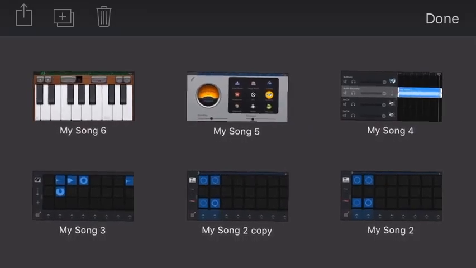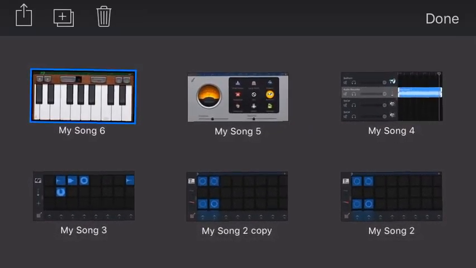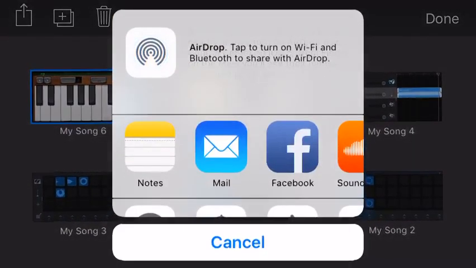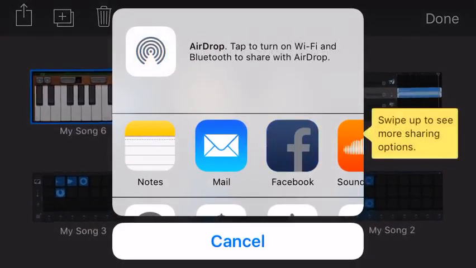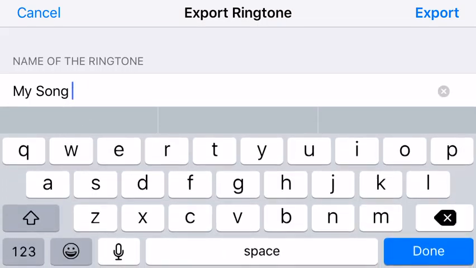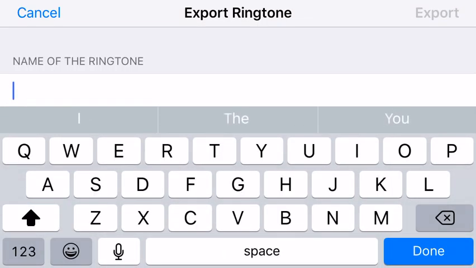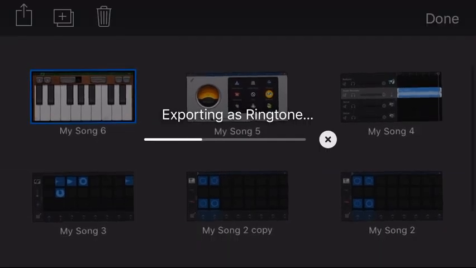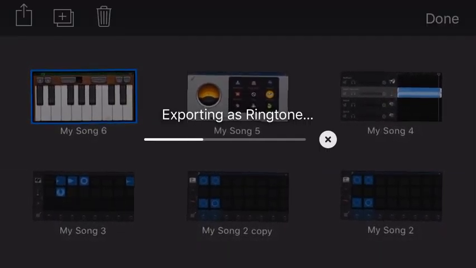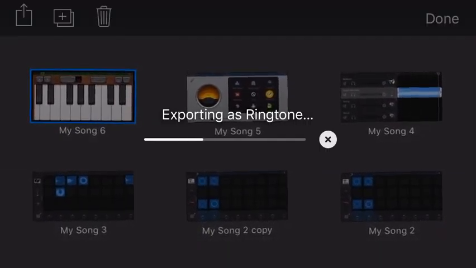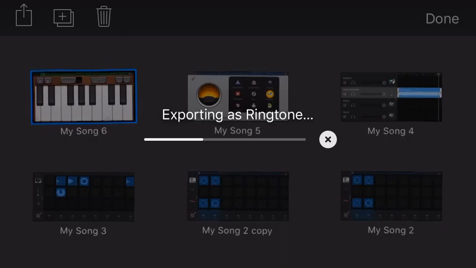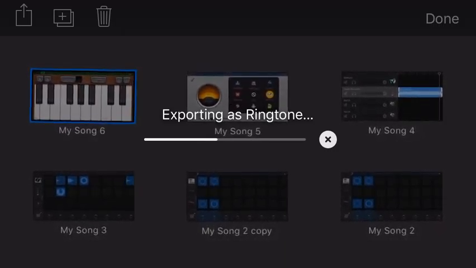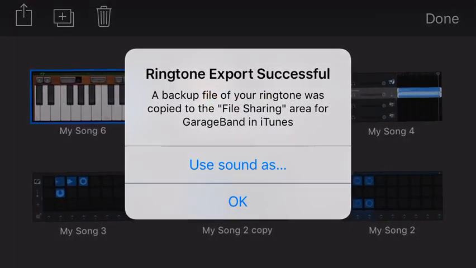And you press select, and then you see this box with the arrow, tap on it, and then you scroll down, there's a ringtone button, and then you can name it whatever you want. So I'll name it Cognitive, and then you press export, and it doesn't even take a while. And then you just wait like 10 seconds for it to upload, and then you can get a ringtone.